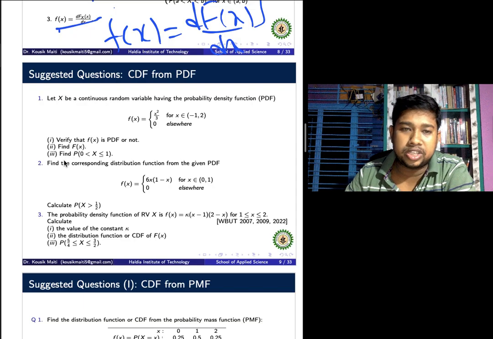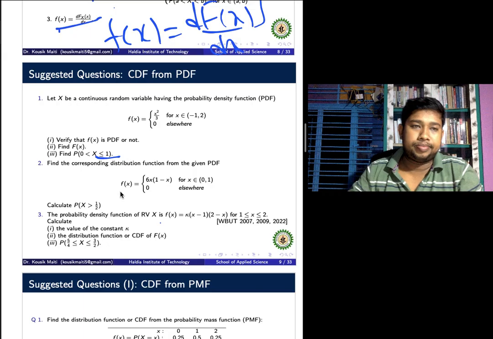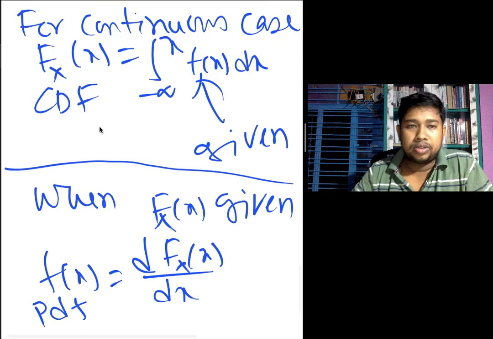Also find, as the question asks, the probability that 0 less than x less than or equal to 1. Now we solve question number 1.